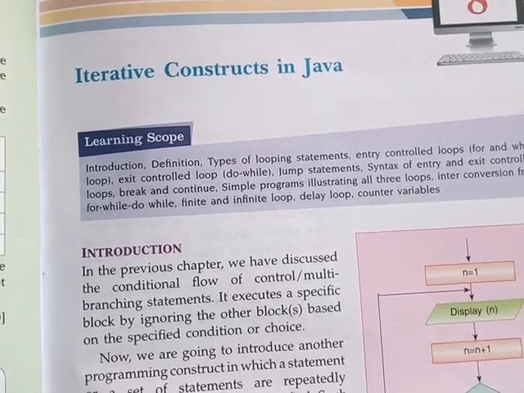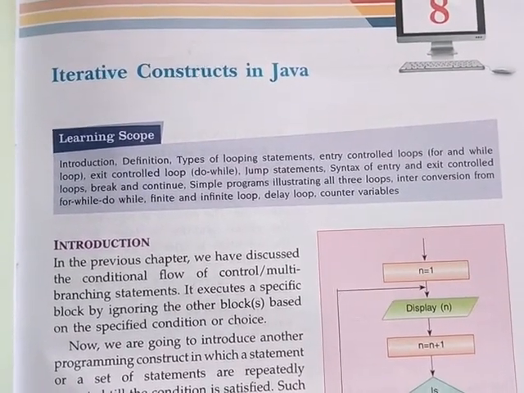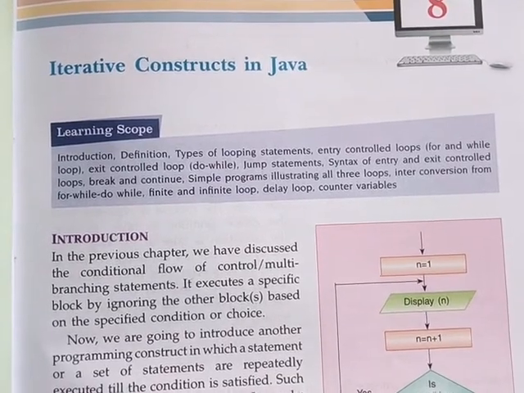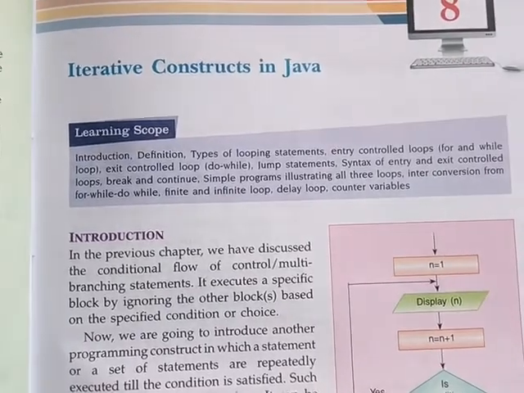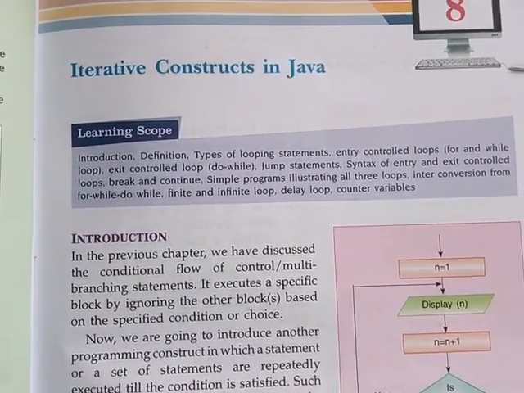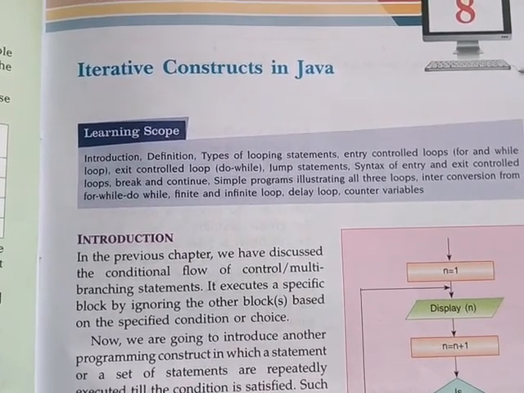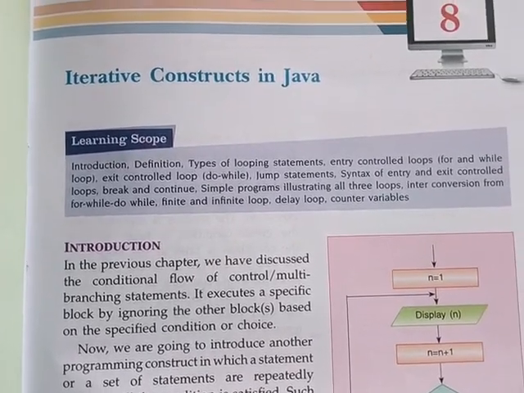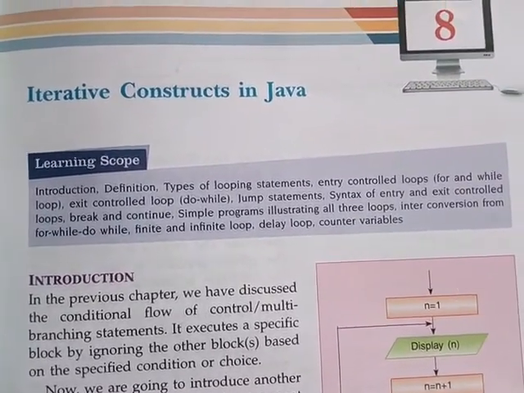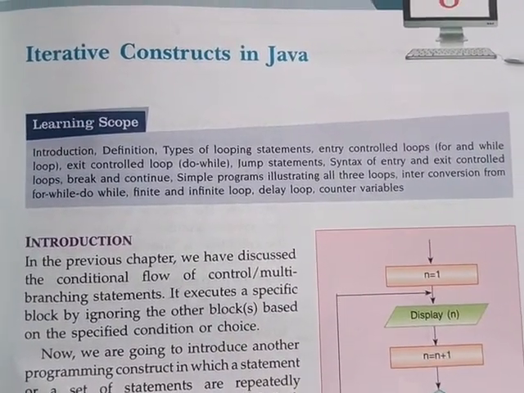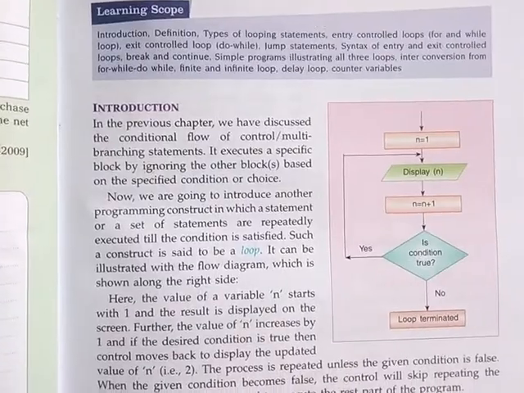Suppose how does a Java program execute? A Java program executes line by line, or statement by statement: first statement, second statement, third statement, fourth statement. In this way a Java program executes. But while we are using a loop, a particular statement, or maybe many statements, will execute multiple number of times. It will be more clear when I give you beautiful examples from this book. So now I want to teach you from the book. Please see, first is introduction.